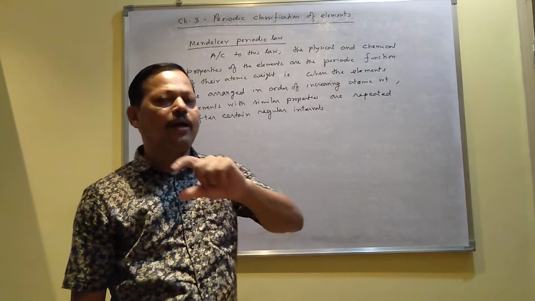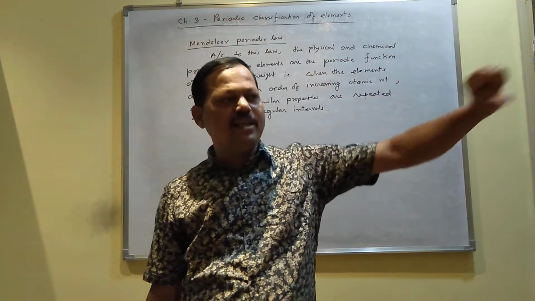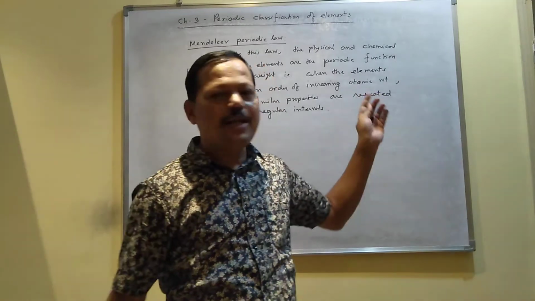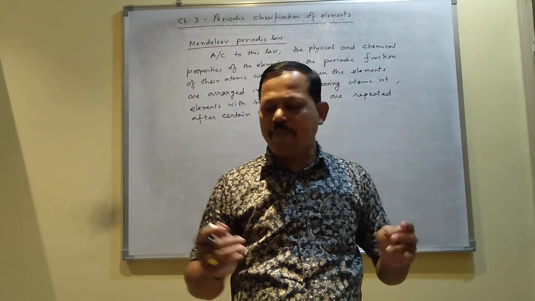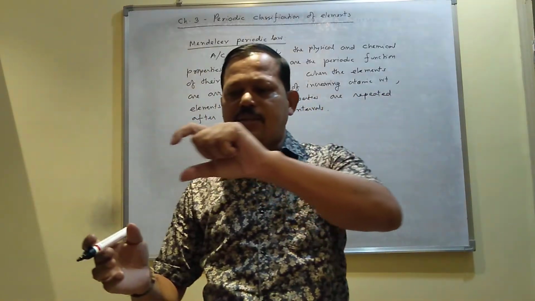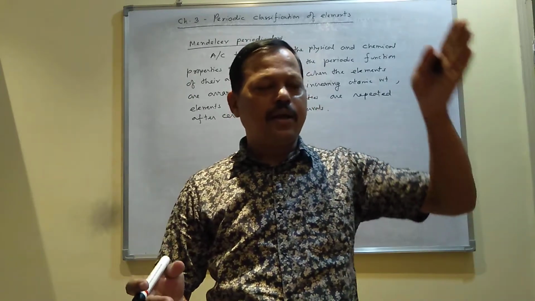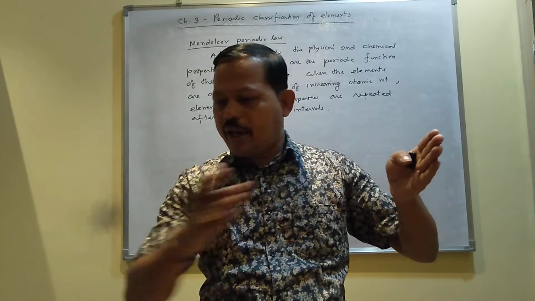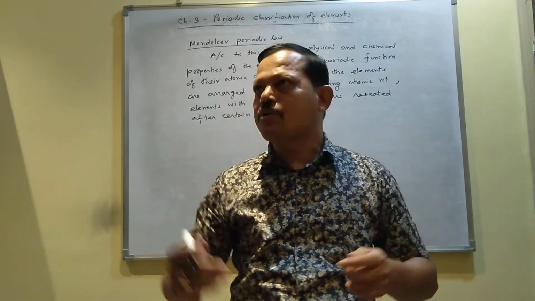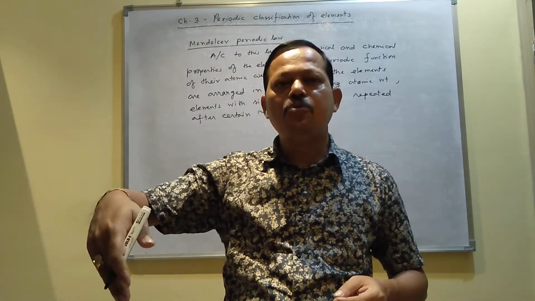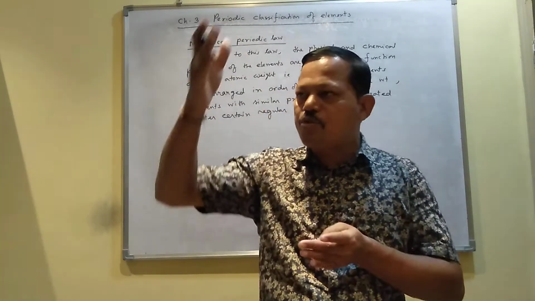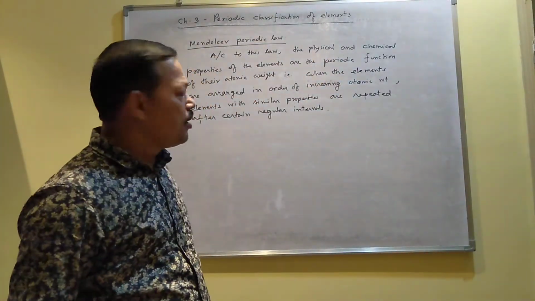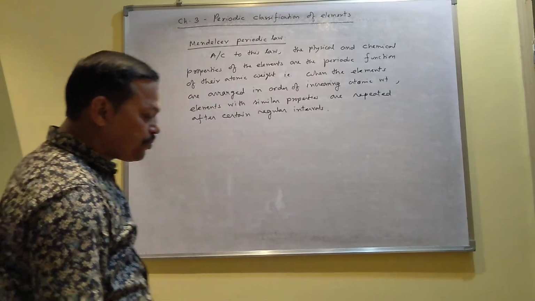Otherwise, if you arrange the elements serially according to atomic weight, it becomes too long. But Mendeleev did not make the periodic table that way. He arranged the elements in order of atomic weight, finished a row, and again started from the beginning, because the first element and the lower element have similar properties. Based on their properties, at a certain interval, he repeated the elements.